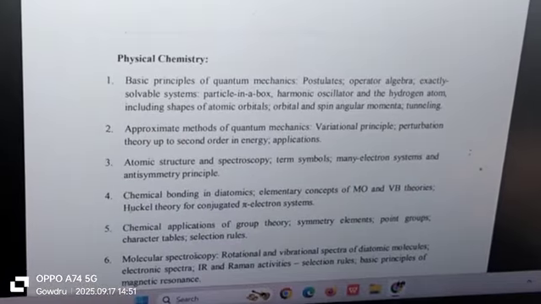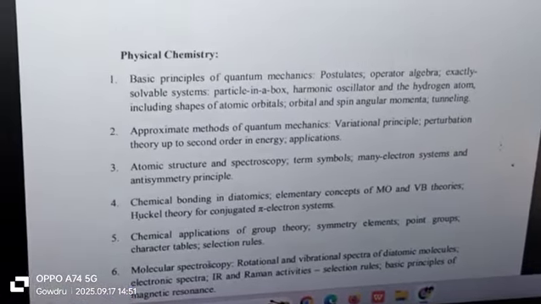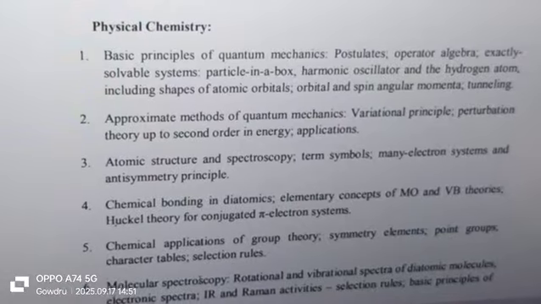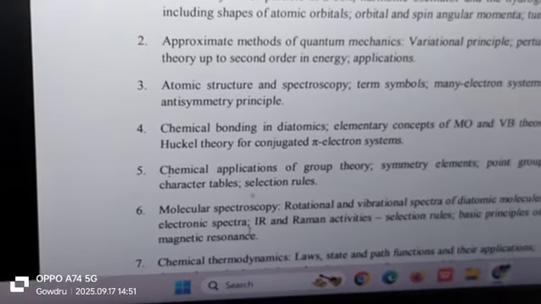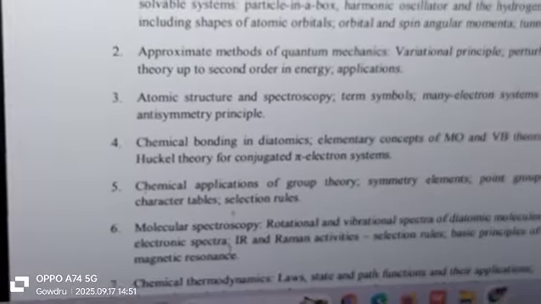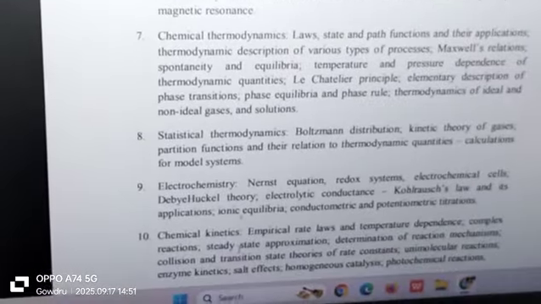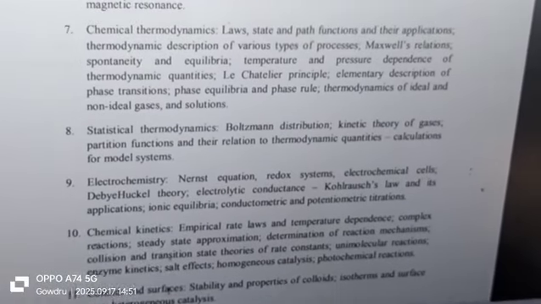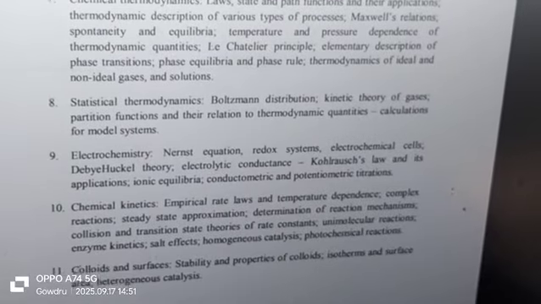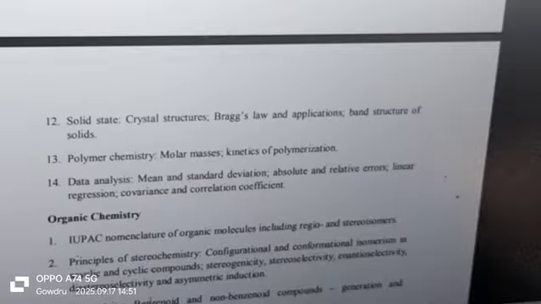So this is inorganic chemistry. Next, physical chemistry consists of quantum mechanics, approximate methods of quantum mechanics, molecular spectroscopy, chemical bonding, molecular orbital, valence bond theory, group theory, symmetry, chemical thermodynamics, statistical thermodynamics, electrochemistry, chemical kinetics, colloids and surfaces, solid state, polymer chemistry, data analysis.